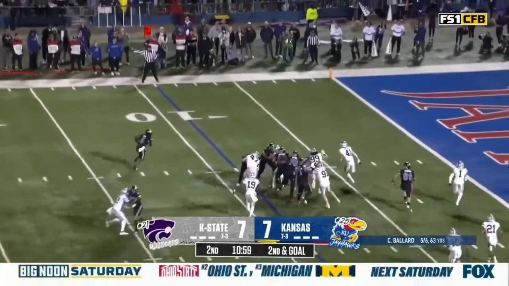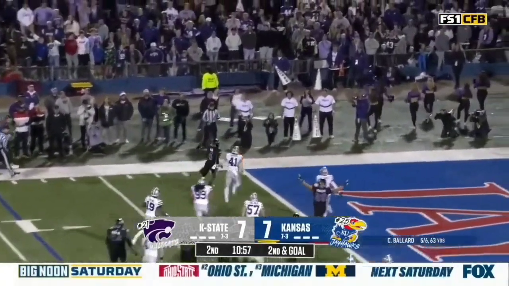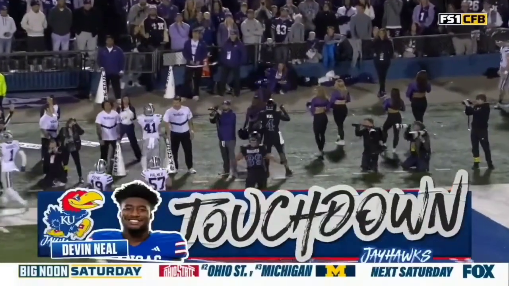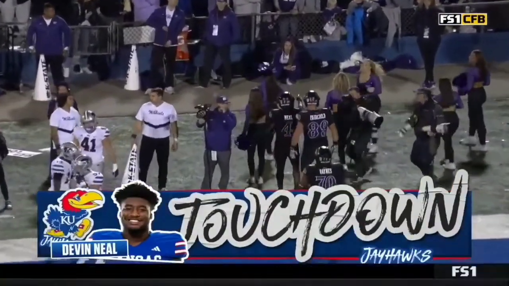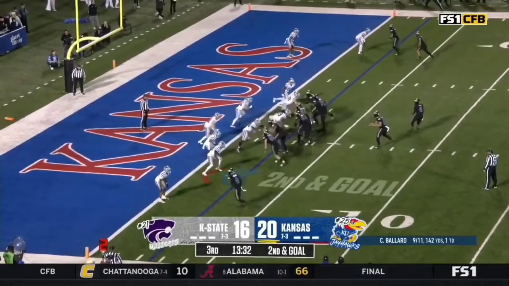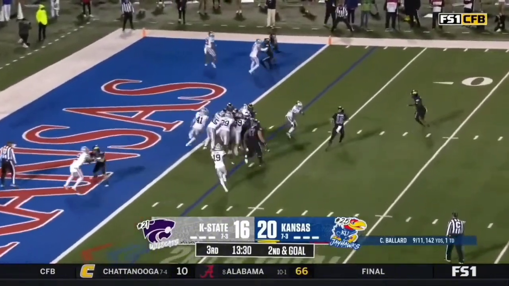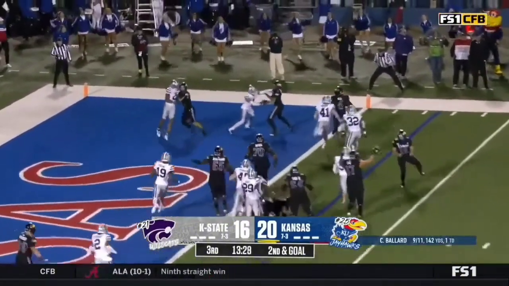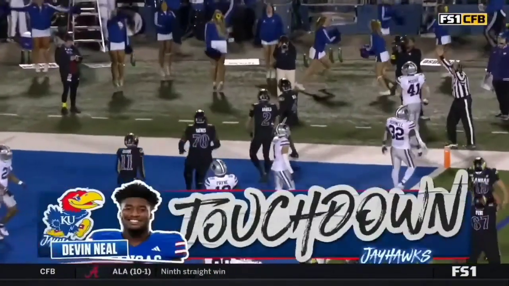Wildcat snap. Option pitch. Neal with running room to the corner. Got it. Touchdown, Kansas. And the Jayhawks have the lead. Third string guy playing great. Option pitch. Neal has another score.